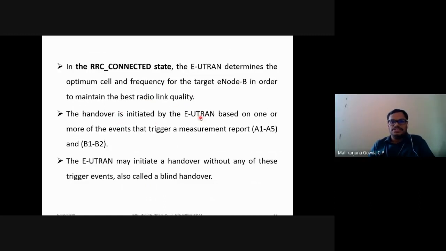So handover is initiated by the E-UTRAN based on one or more of the events that trigger the measurement report. That is A1 to A5 as well as B1 and B2. Right? So A1 to A5 is set for intra-RAT, and B1 and B2 is for inter-RAT. Right? So the E-UTRAN may initiate the handover without any of these trigger events. That we call a blind handover.